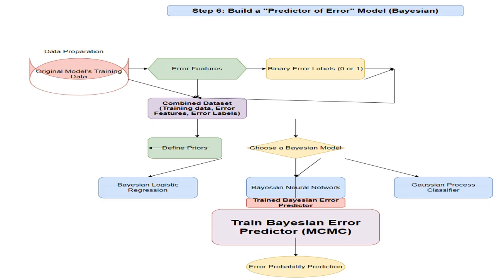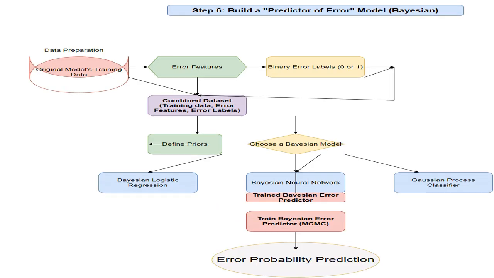Training the Bayesian model involves inferring the posterior distribution over the model's parameters using techniques like Markov chain Monte Carlo, MCMC, particularly Hamiltonian Monte Carlo. The trained Bayesian error predictor outputs a probability that the original model will make an error on a given instance. This probability reflects the confidence that the original model will be wrong, given the instance's features and the prior beliefs.